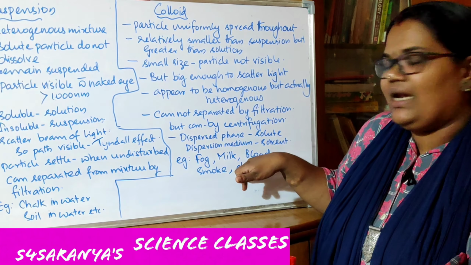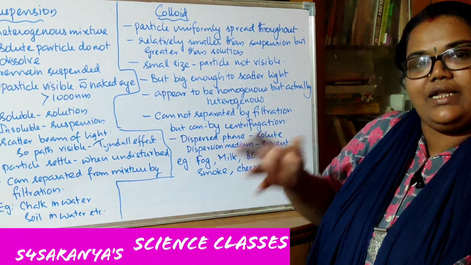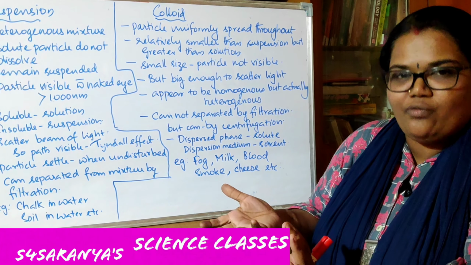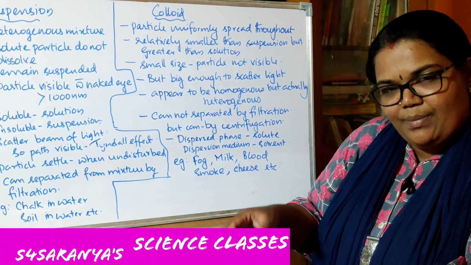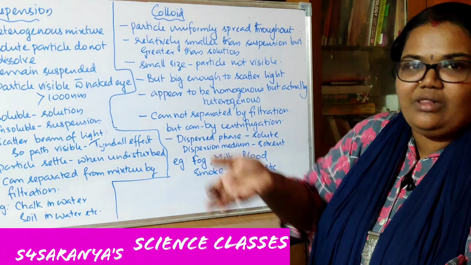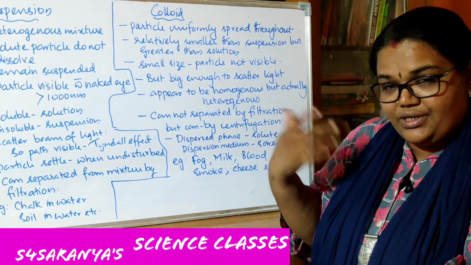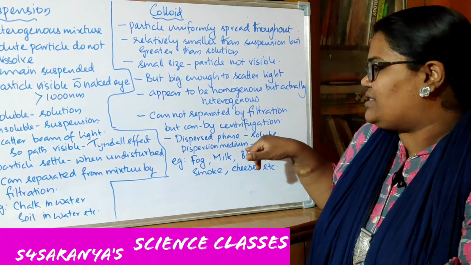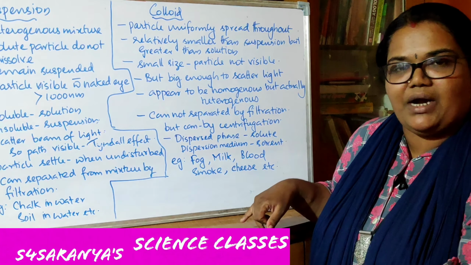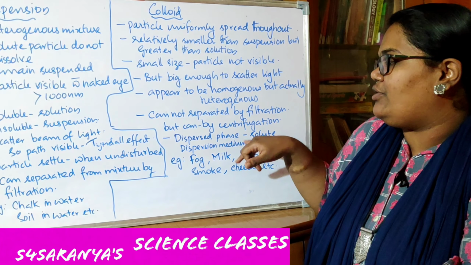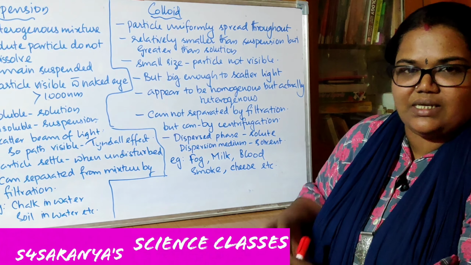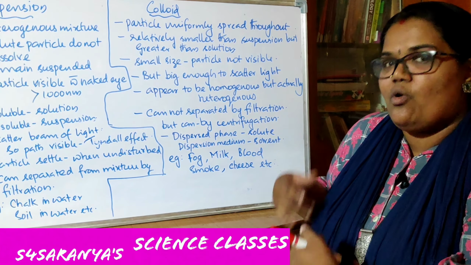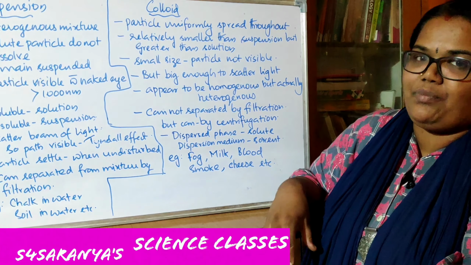Another example: blood is also a very good example of colloid. In this case also, the plasma, which contains the most amount of water, will be in the lower part, and the blood cells and all that will float in the upper part if you are doing centrifugation, right? So here also you can see that there is a solute-like part and a solvent-like part. The solute-like part in colloid is called the dispersed phase, that means the solute part. And the solvent-like part, which is in the larger quantity, is called the dispersion medium.